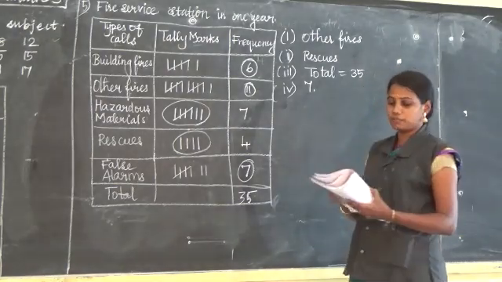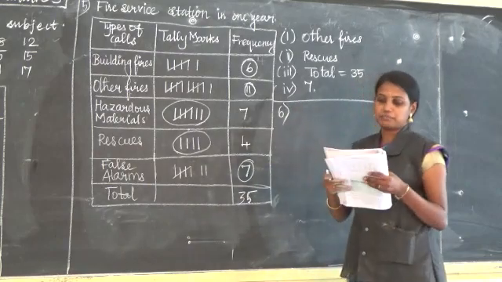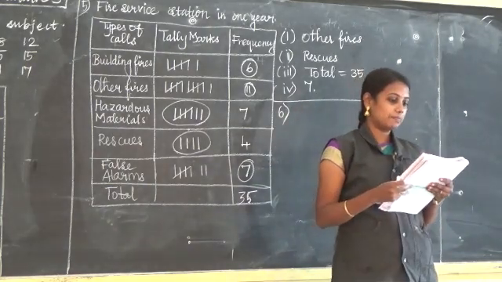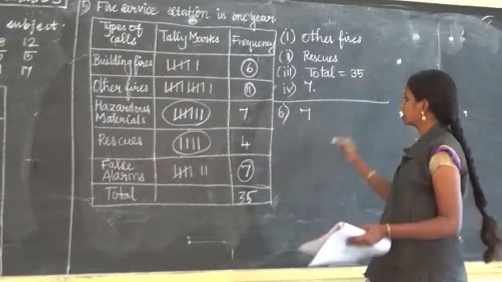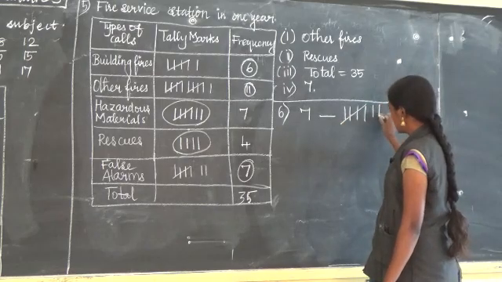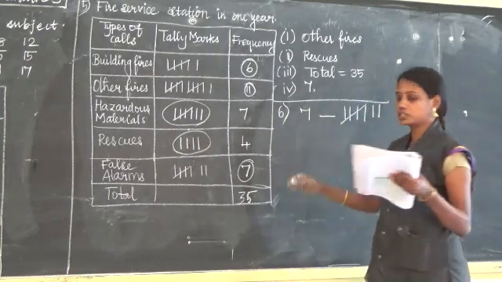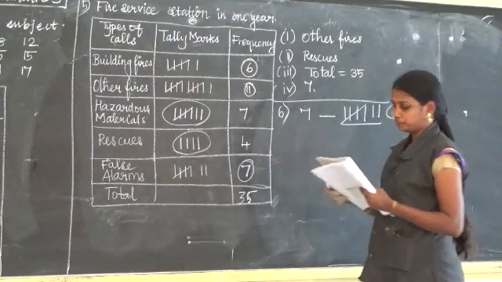Next we are going for question number 6. Listen to me. Objective type question. The tally marks for the number 7 in standard form. How will you go for the tally marks? 1, 2, 3, 4, 5, 6, 7. So the answer is option B.